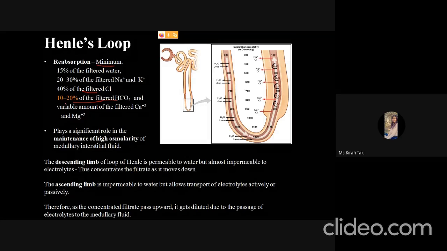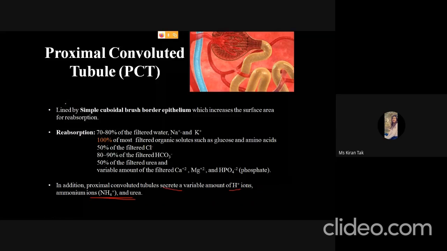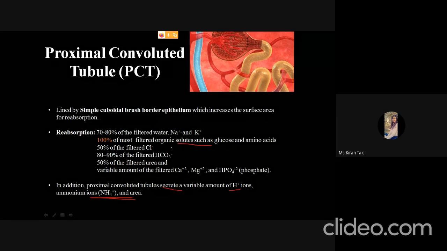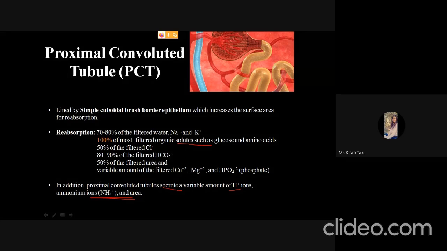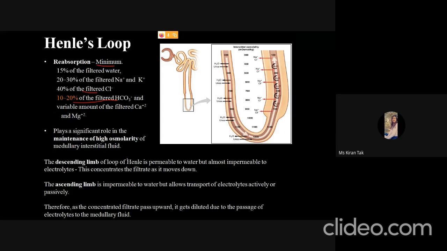So as we have seen earlier, 100% of the organic solutes are absorbed in the PCT, so they are not present now in the loop of Henle. And as 80 to 90% of the bicarbonate is reabsorbed in the PCT, now in the loop of Henle 10 to 20% of the bicarbonate is reabsorbed. So now in the loop of Henle all the bicarbonate is reabsorbed.